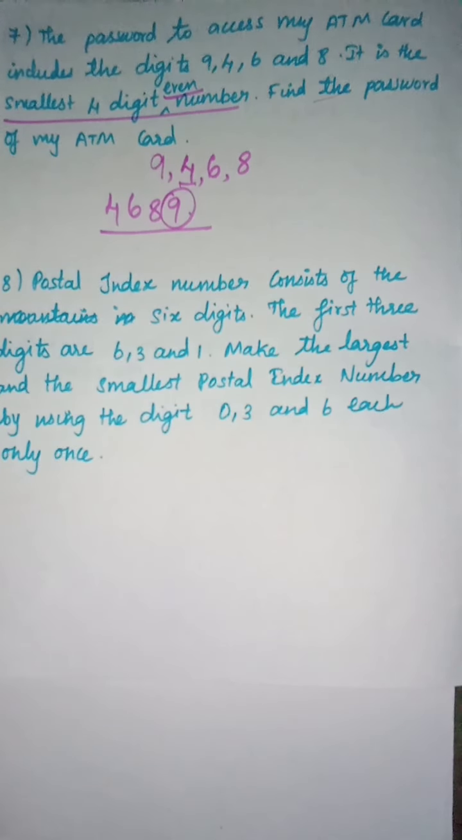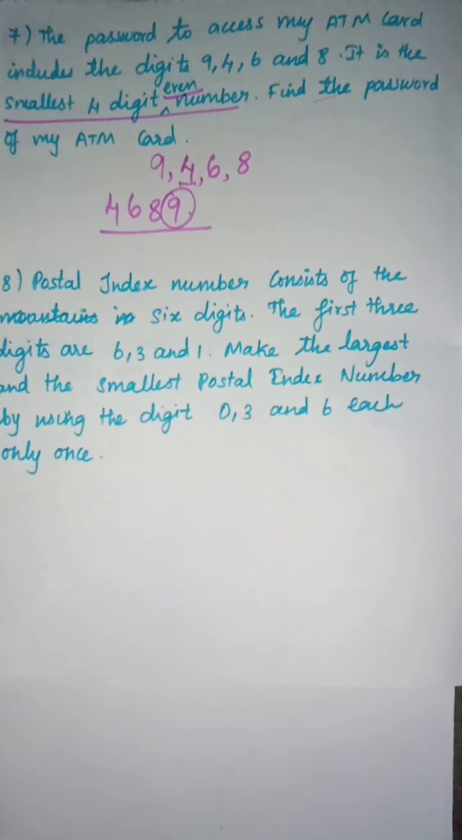Now 631. They have given 036. So you have to change these numbers and form a new number. They are asking you to form a largest number and a smallest number. So for finding the largest number, which one should come first?